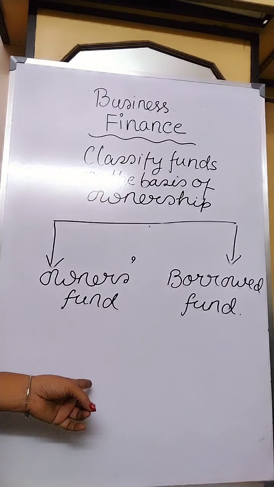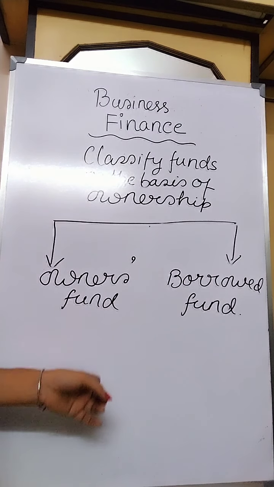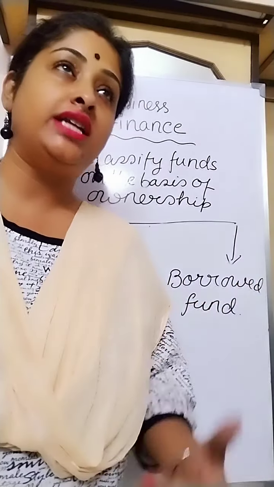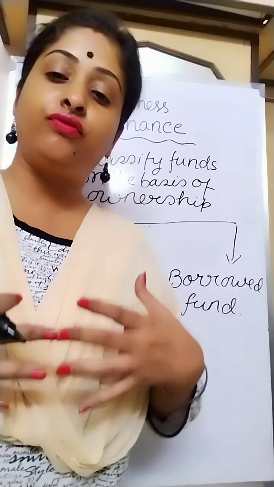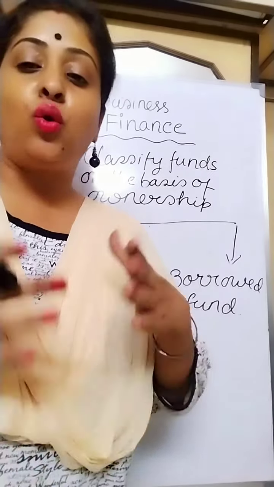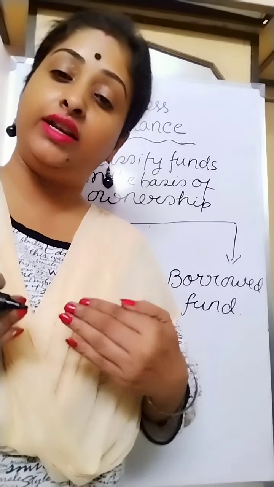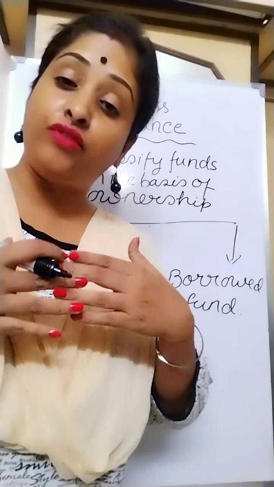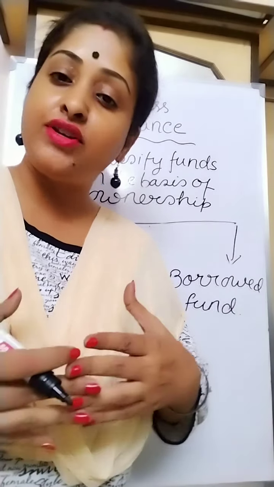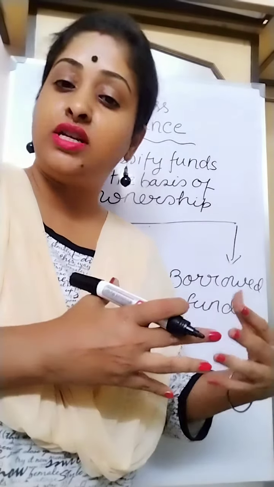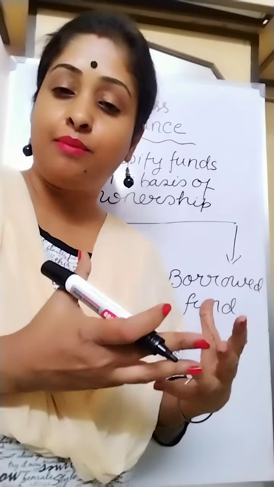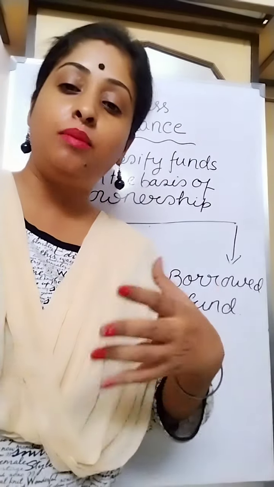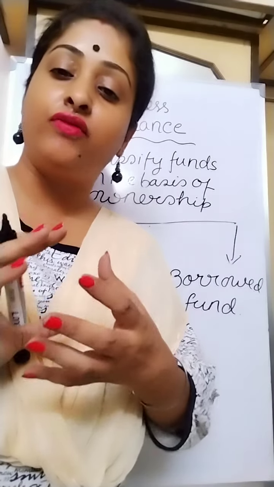First is owner's fund. Owner's fund refers to the funds contributed by the owner as well as taken from the accumulated reserved profit, reserved fund of the company itself. So owner's fund is the own fund of any company. It is given by the owners and contributed from the profit inside the business. Company's own profit is kept aside as a reserve. That profit is called retained earning, a surplus income which is left over after making all the payments and interests.